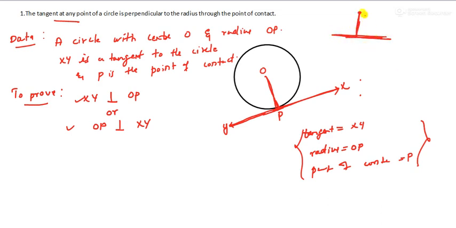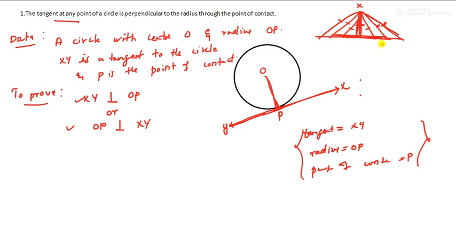For example, if this is the point, and if I join it here or here or somewhere over here, these lines keep on increasing in their length, right? But only at the perpendicular, this becomes the shortest. So always remember, the perpendicular line is always the shortest line from the given point to the line.